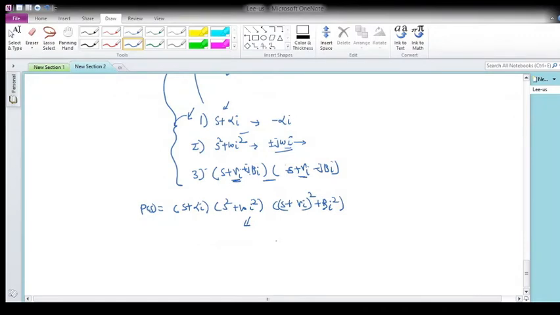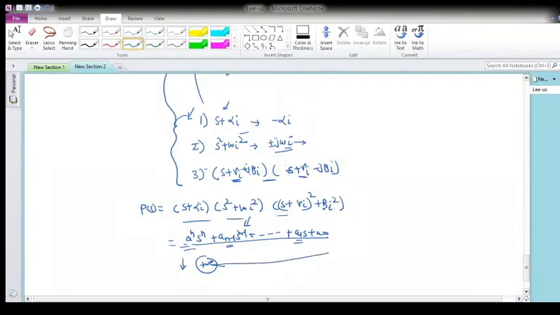So this is the requirement, and if you solve this kind of polynomial, whatever resultant polynomial we get, in terms of a n s raised to n plus a n minus 1 s raised to n minus 1 and so on up to a1 s plus a0, the coefficients we get must always be positive. If all the coefficients of that polynomial are positive, then all the roots will be on the left hand side of the s plane.